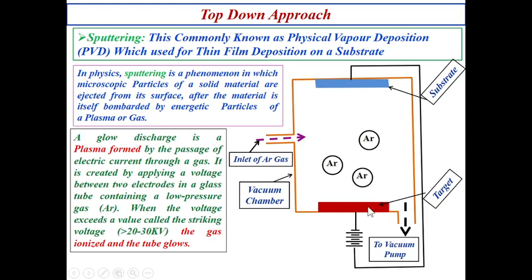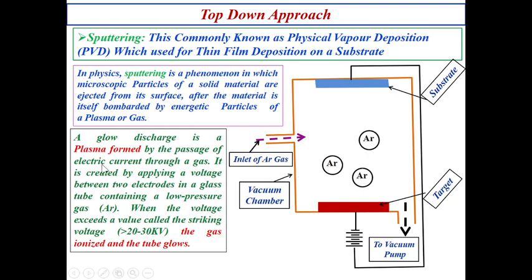This is your target. This material is going to be deposited here as a thin film. This is a bulk size, one rectangular piece. From this rectangular piece, the atoms and molecules are going to be deposited on this substrate as a thin film. So how does it happen?